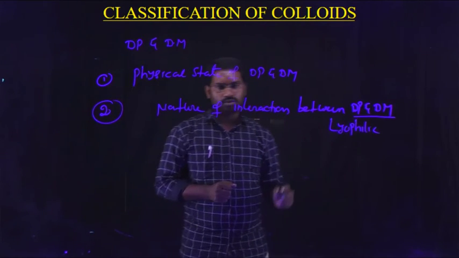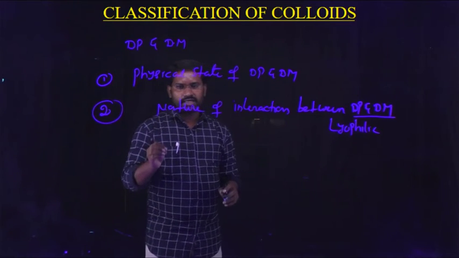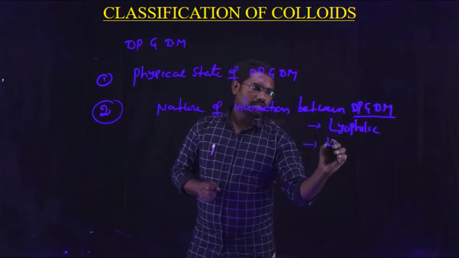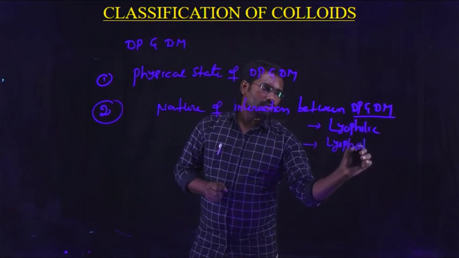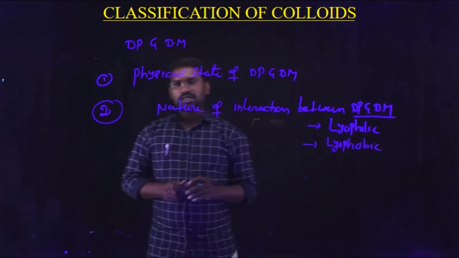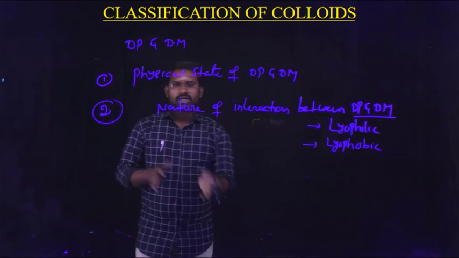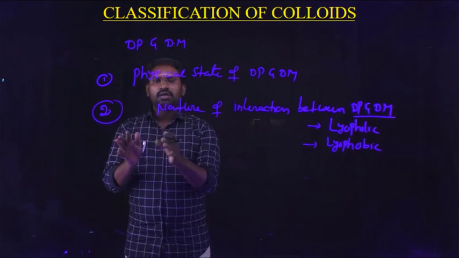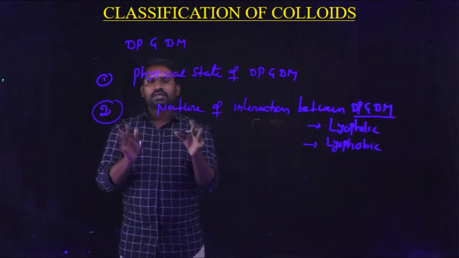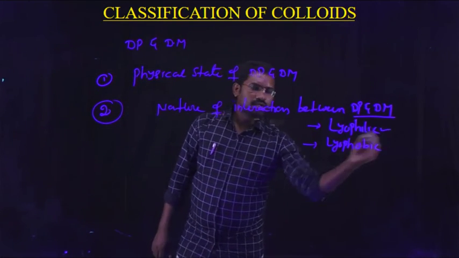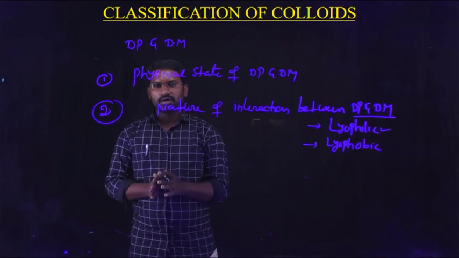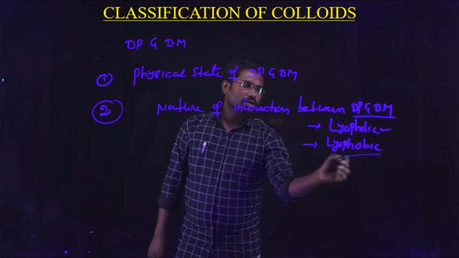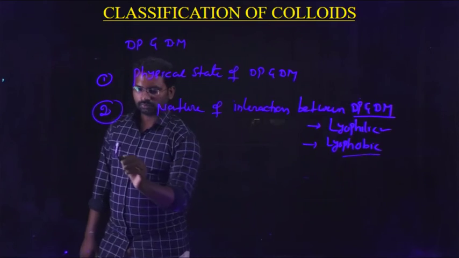If there is a lesser interaction or lesser affinity between them, they are known as lyophobic colloidal solutions. So this is the second classification of colloids, based on the nature of interaction. A greater affinity gives lyophilic sols, and a lesser attraction or no interaction gives lyophobic sols.